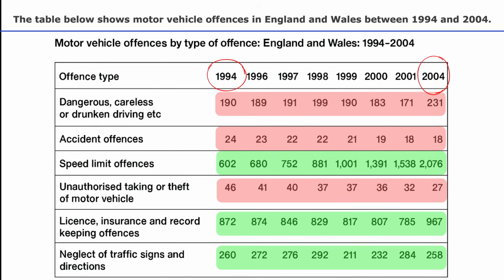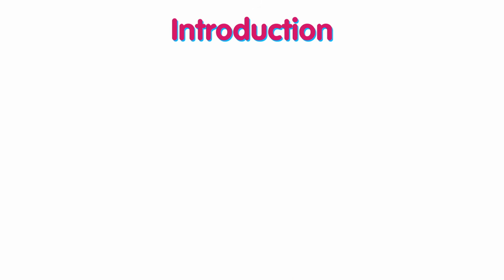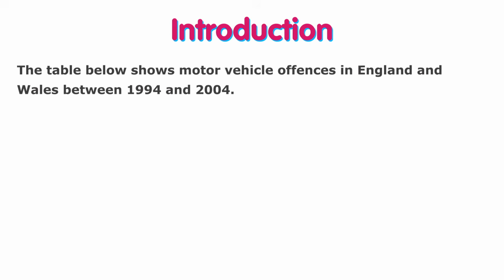And in my overview paragraph, I'm going to talk about the two main types of offenses in England from 1994 to 2004, and those are speed limit and license offenses. So that's it. That's the basic structure of my report today. First of all, let's start with writing the introduction. As you know, the introduction is about the question itself.